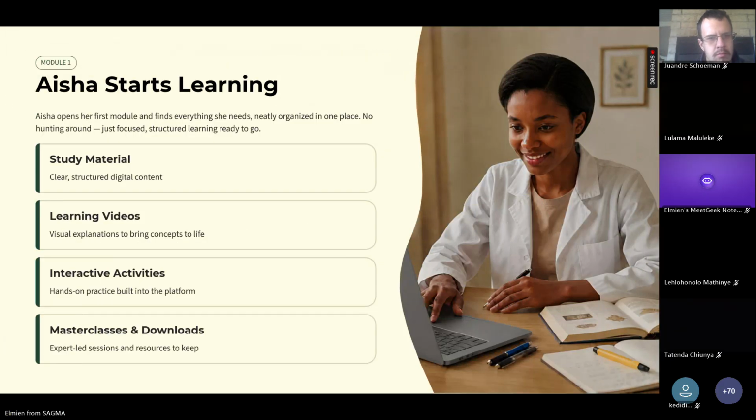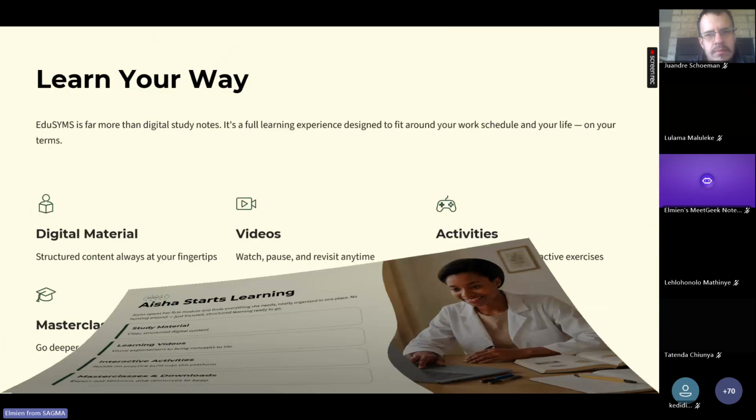When you begin your first module, don't just jump straight into the progress questions. Start with the study material. Read through the content carefully and watch the videos, complete the activities, and attend the master classes. Everything has been designed to prepare you before you are assessed. So take your time because learning is definitely not a race.